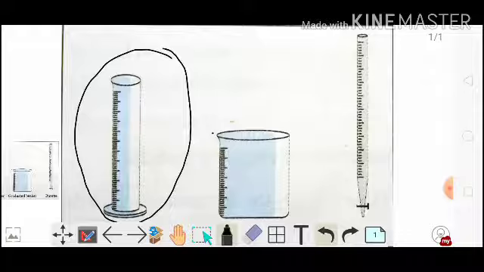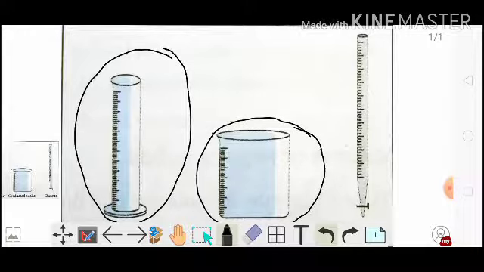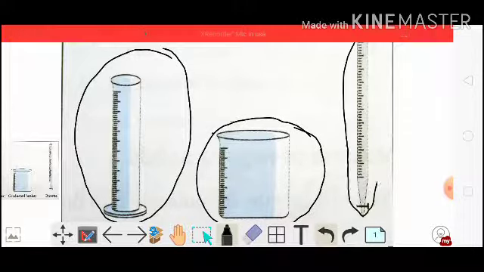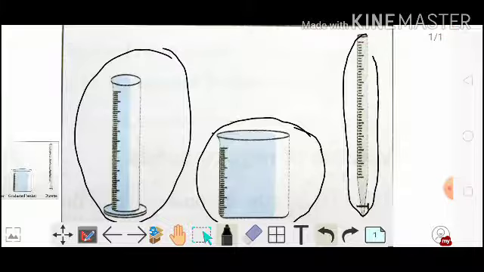You can clearly see the scale. And this is called graduated beaker. That is a little bit bigger than the graduated cylinder, and this is called a burette. These things we actually use in the lab to measure the capacity of a liquid or the volume of the liquid.